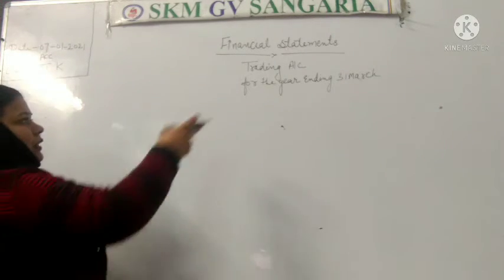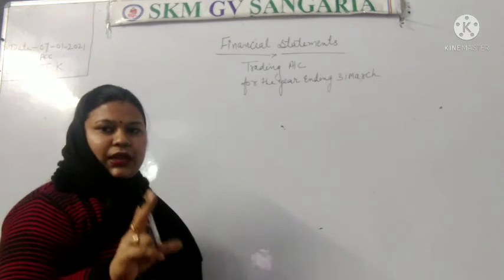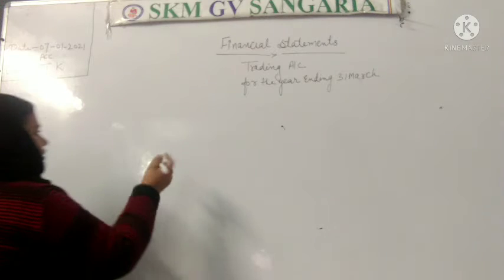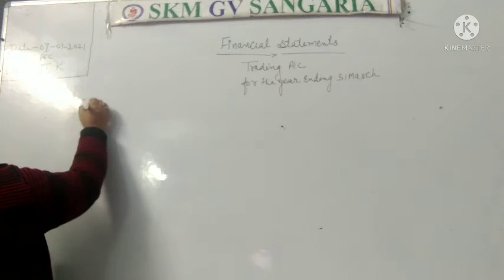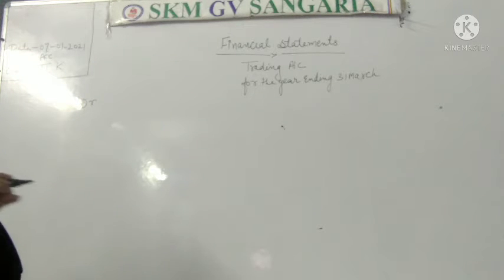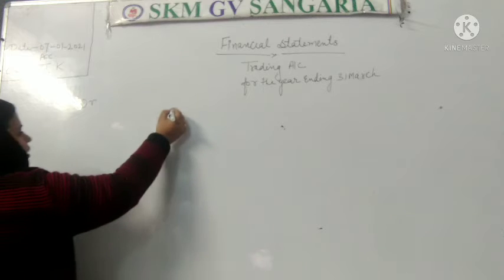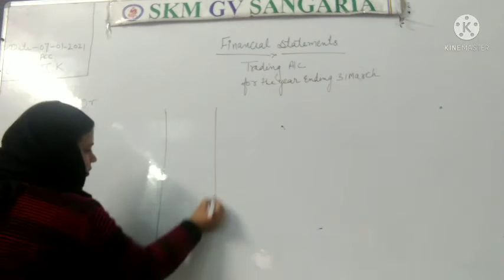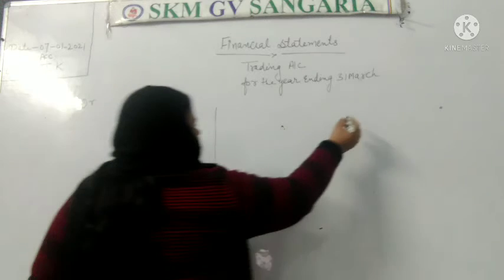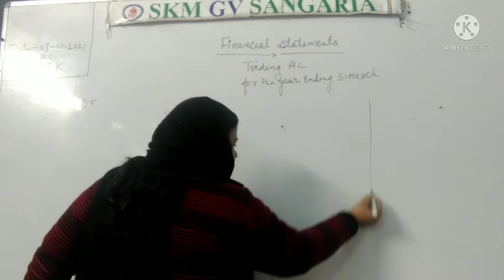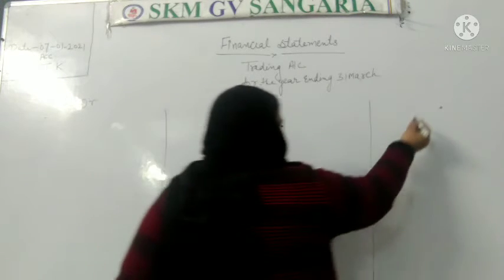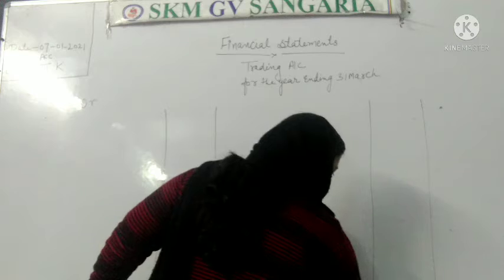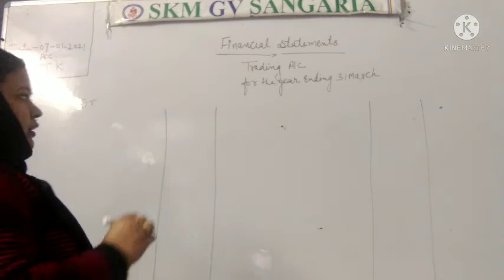And we know that the trading account has two sides, debit side and the credit side. On the debit side, there will be particulars and amount. Then this will be the credit side, particulars, amount.